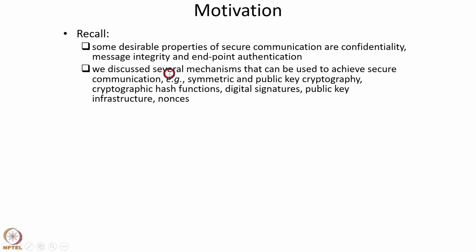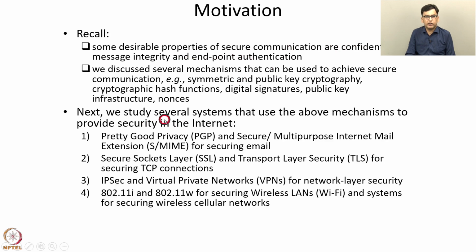So recall that some desirable properties of secure communication are confidentiality, message integrity, and endpoint authentication. And in the last several lectures, we have discussed several mechanisms that can be used to achieve secure communication. Some examples are symmetric and public key cryptography, cryptographic hash functions, digital signatures, public key infrastructure, and nonces. These mechanisms can be used to achieve confidentiality, message integrity, and endpoint authentication. In this lecture and the next several lectures, we will study several systems that use all these mechanisms to provide security in the internet.